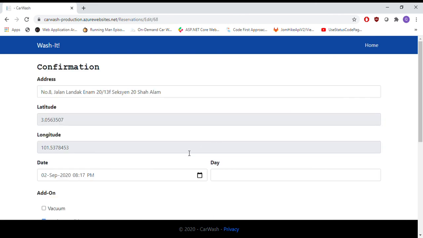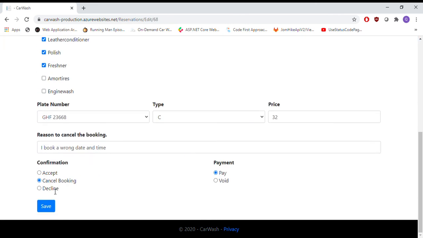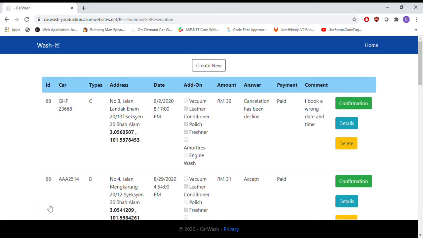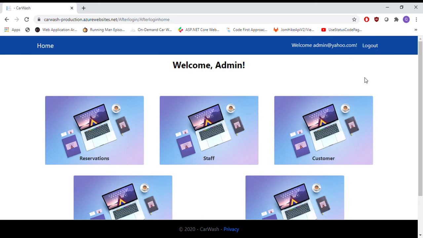But if customer requests for cancellation but admin do not want to cancel the booking, as maybe the time is almost near, they can just decline, and the cancellation has been declined. That's mean the cancellation is not valid and the booking is still going on. They still proceed with the booking. So basically that's all for my system. The purpose of the system is actually to serve customer to wash their car anywhere and anytime, just as requested by them.